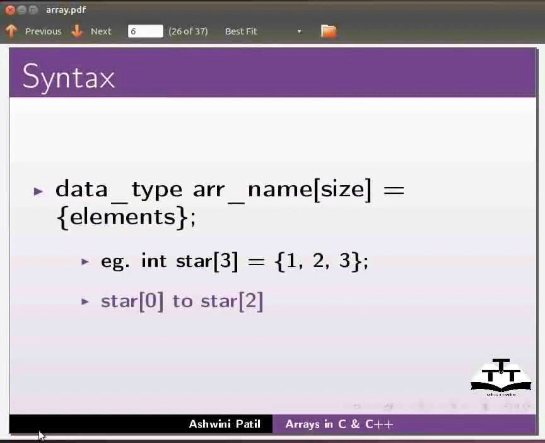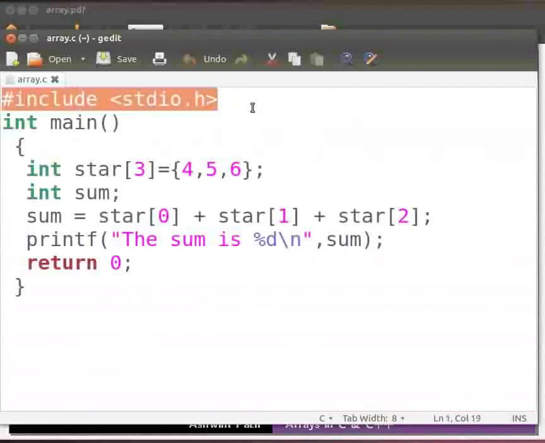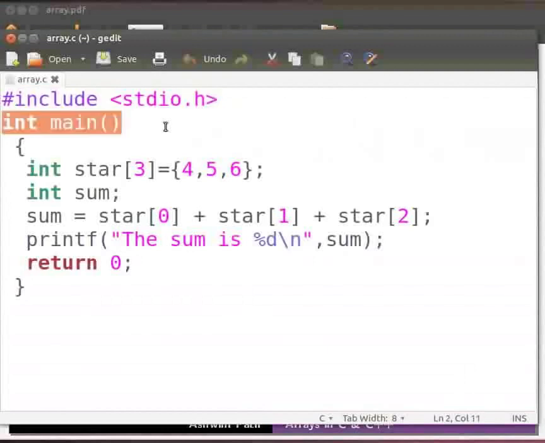I have already typed the program on the editor, so let me open it. Please note that our file name is array.c. In this program, we will calculate the sum of the elements stored in an array. Let me explain the code now. This is our header file. This is our main function.